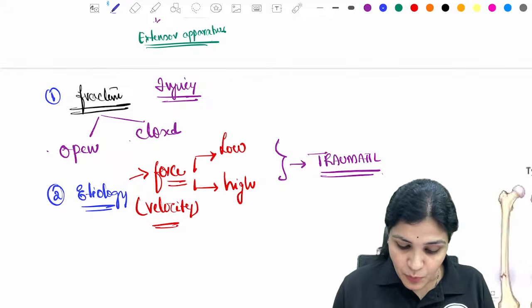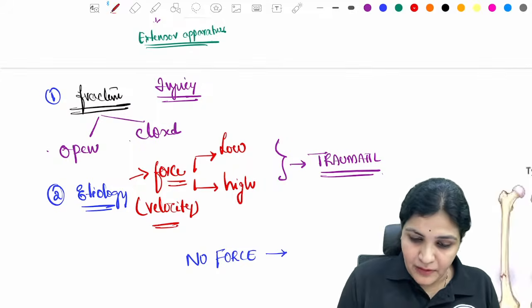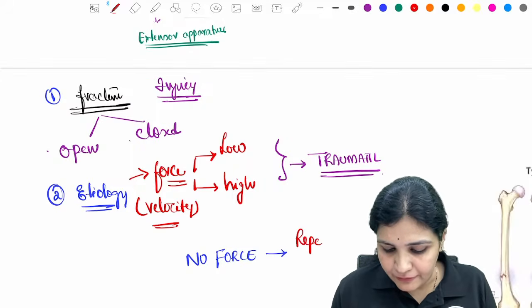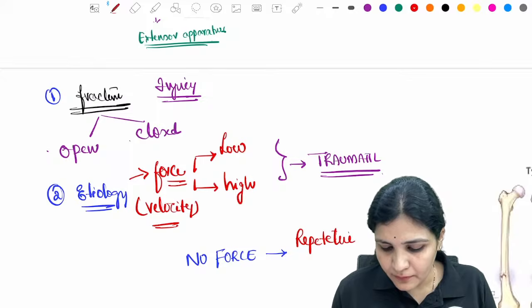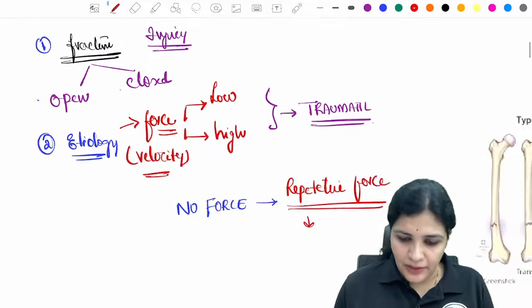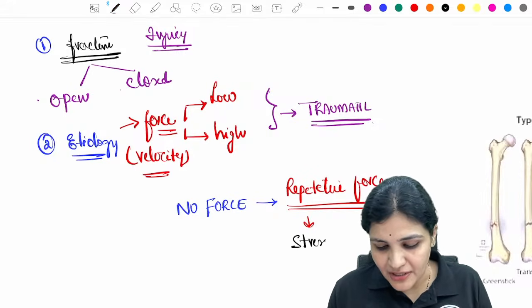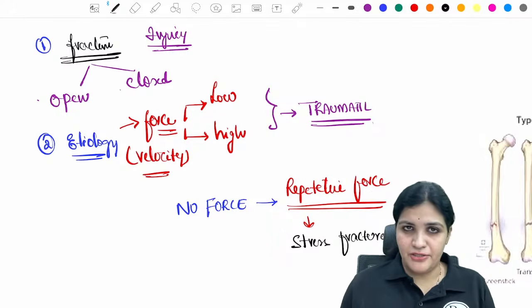And sometimes there is no single force, but there is a repetitive force. So daily some amount of force is acting on it. That particular force will produce a fracture which is called a stress fracture.